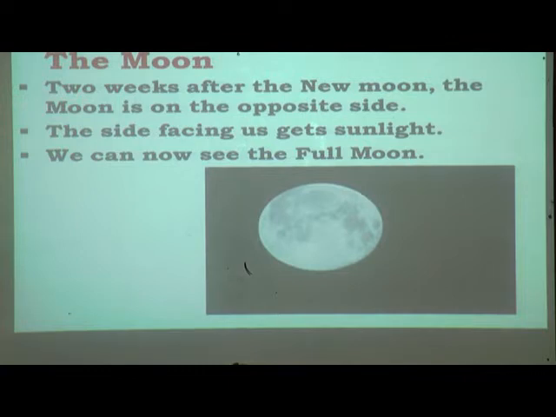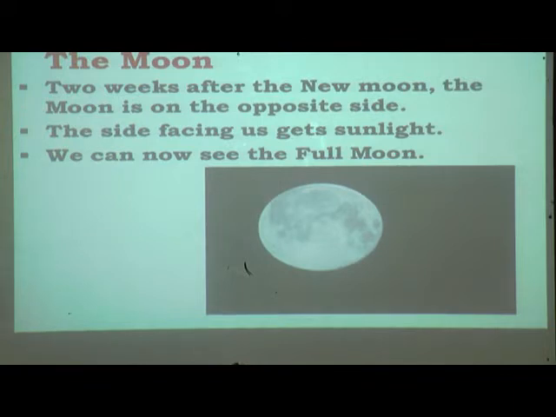Again it reverses. What happens after the full moon day? Again it goes, after 3-4 days, to a gibbous moon, meaning more than half moon, as it revolves around the earth. Whenever the sun reflects on the moon, we can see the full moon. Otherwise it moves around the earth. After the full moon again the gibbous moon will come, then again half moon, then again crescent moon, then again new moon. New means fully dark.